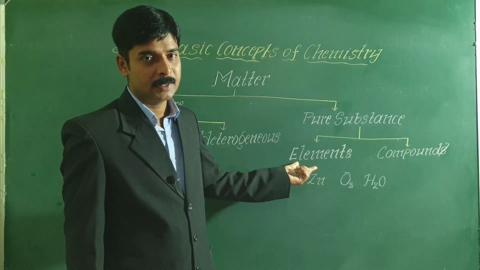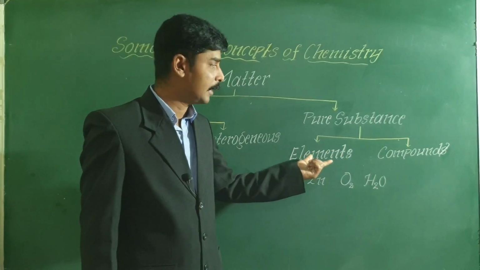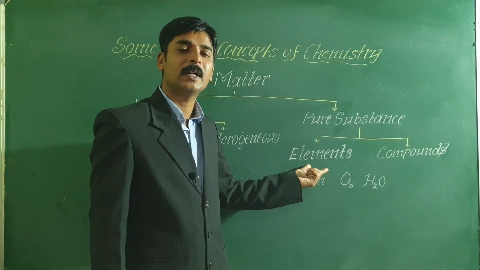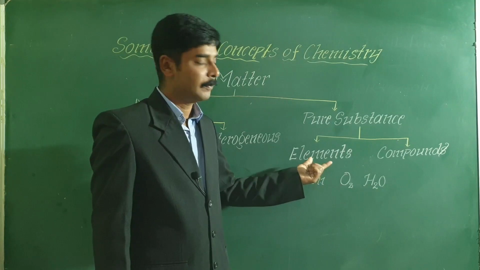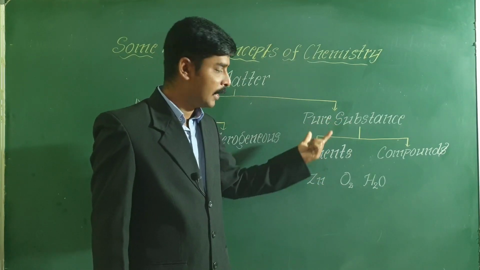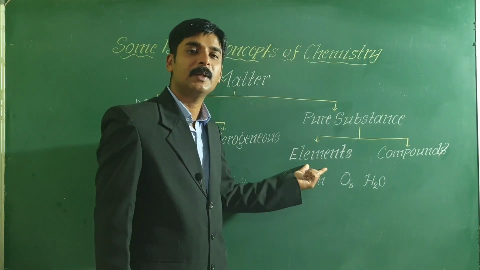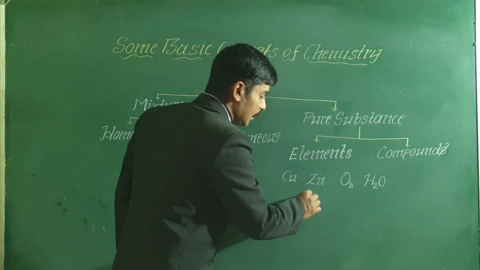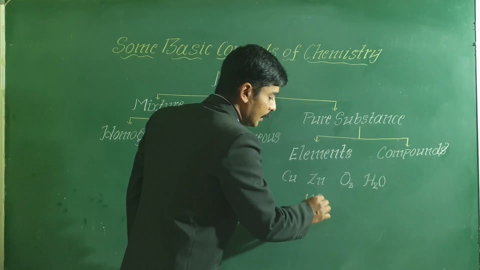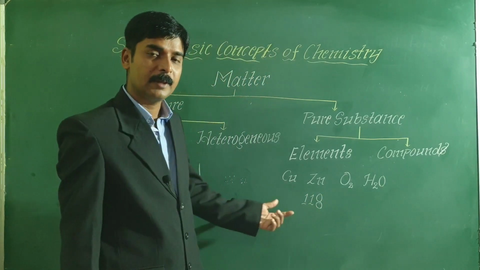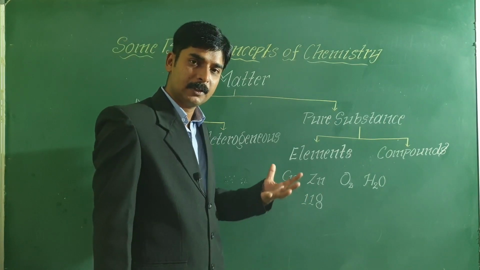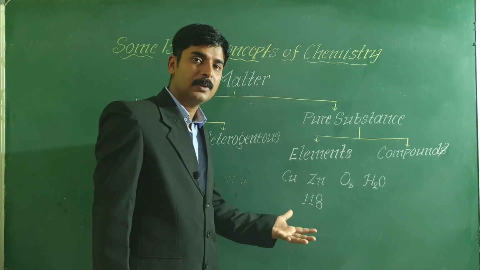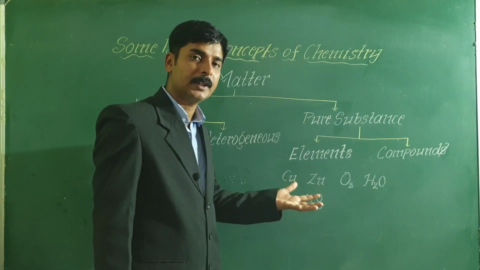First, let us take elements. An element is a pure substance which is made up of only one kind of atoms. There are nearly 118 elements. You can see all of them in the periodic table. It starts from hydrogen, then helium, then beryllium, boron. This is how you find all the elements in the periodic table.